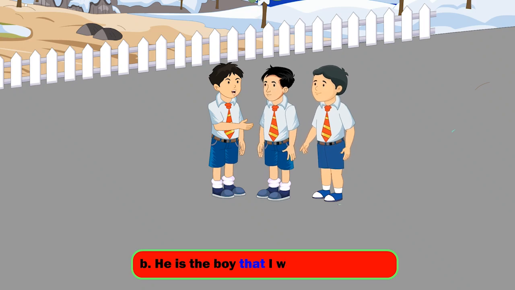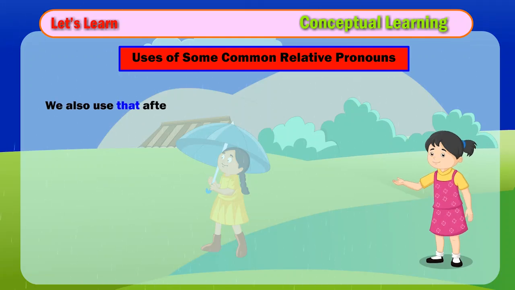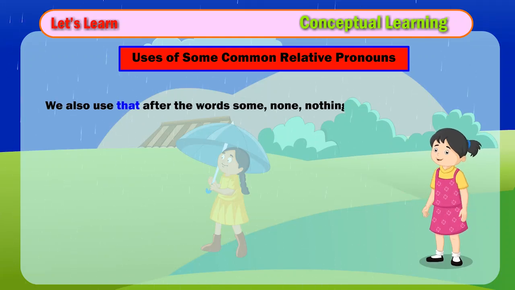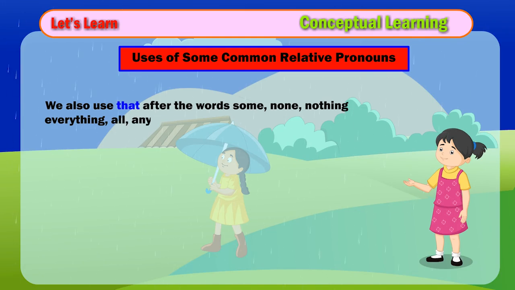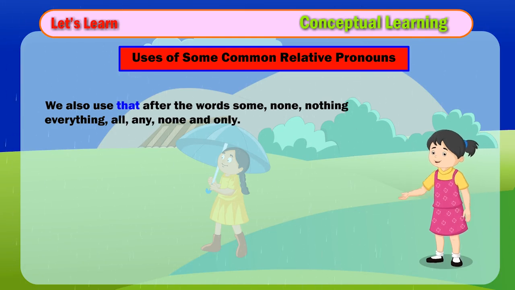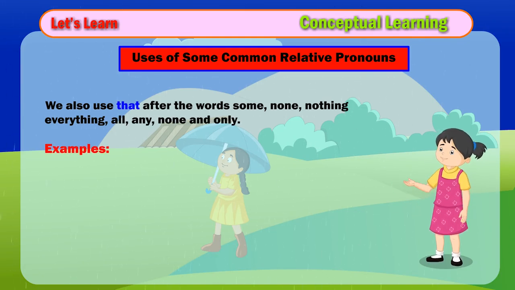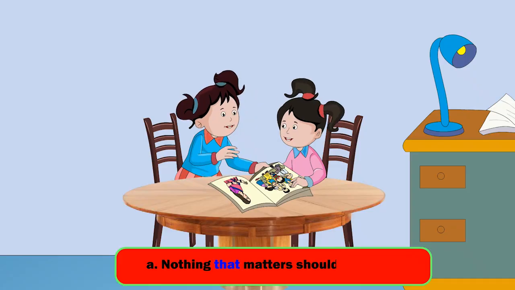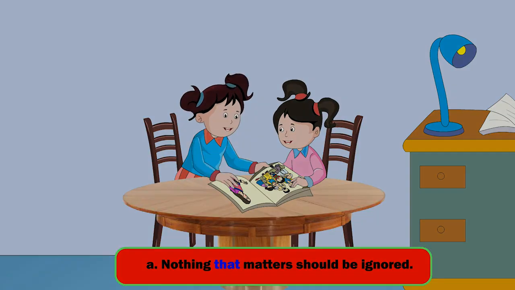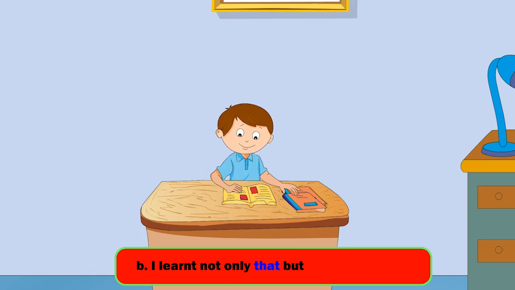B. He is the boy that I was talking about. We also use that after the words some, none, nothing, everything, all, any, none and only. Examples: A. Nothing that matters should be ignored. B. I learnt not only that but also much more.